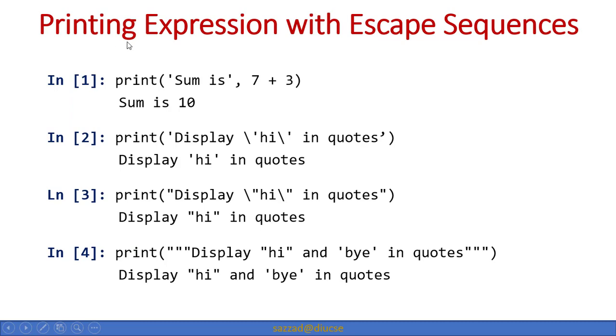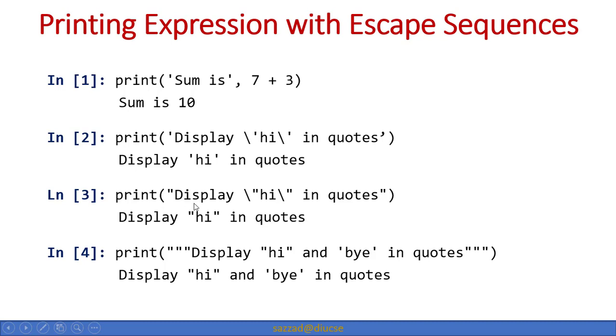Okay, now printing expressions with escape sequences. So there are some expressions, and we are trying to use some escape sequences. As you can see in the first case, we are trying to give an output like sum is 7 plus 3, that means 10. So you can see in the output, sum is 10. And then again you can display a text like display and then hi, but this time you wanted to put the hi inside a single quotation, so that's why we have used a backslash then single quotation.